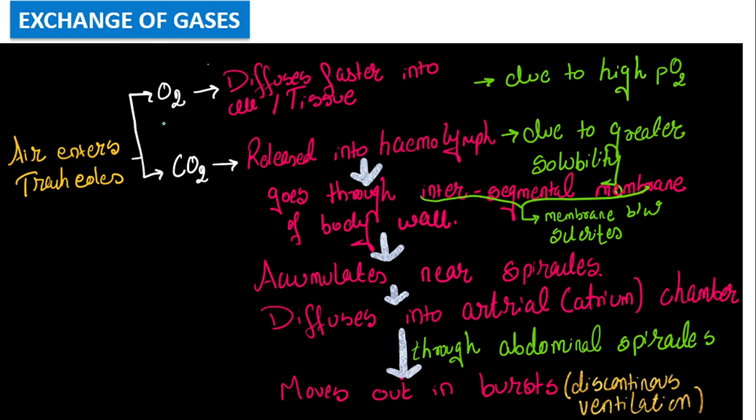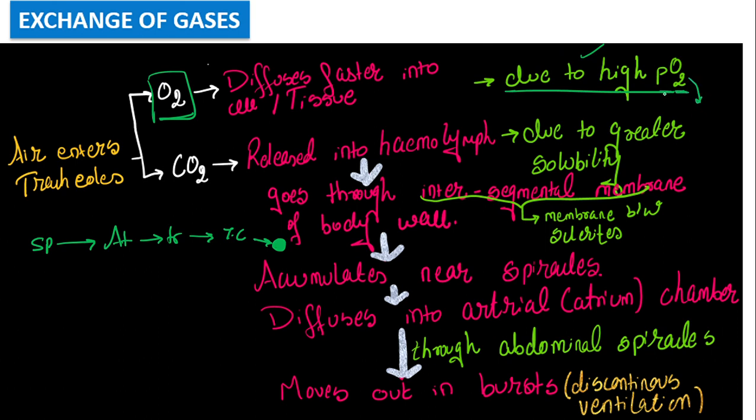Right. Now the last part is the exchange of gases, how it takes place. When we talk about oxygen, simple, it is the spiracle: from the spiracle oxygen enters the atrium, from the atrium to the trachea, from the trachea to the tracheal cell, and from the tracheal cell directly into the tissue or the cell. Due to high partial pressure of oxygen, when you are inhaling, more oxygen is entering your body, so you have high partial pressure among all the other gases. Since high partial pressure of oxygen is present, it diffuses faster into the cell and the tissue.